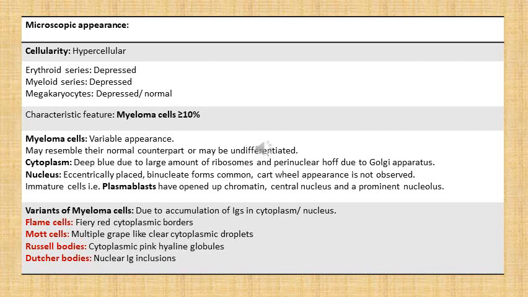and these variants are usually due to accumulation of immunoglobulins in their cytoplasm or nucleus. So the variants are flame cells, which have a fiery red cytoplasmic border. Then there can be Mott cells, which have multiple grape-like clear cytoplasmic inclusions or droplets. Then there can be Russell bodies, which are cytoplasmic pink hyaline globules, and Dutcher bodies, which are nuclear immunoglobulin inclusions.